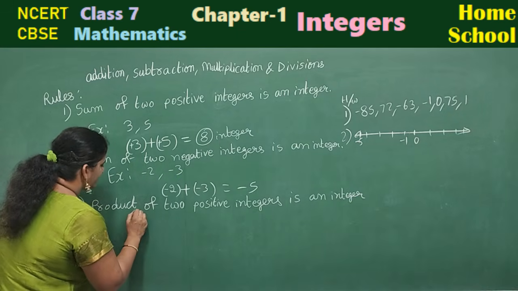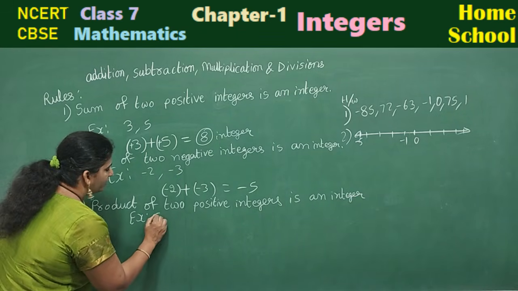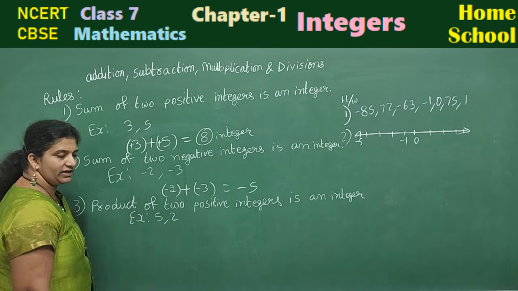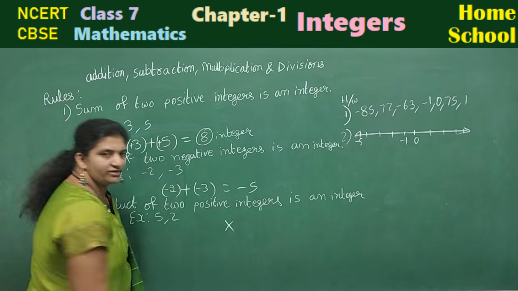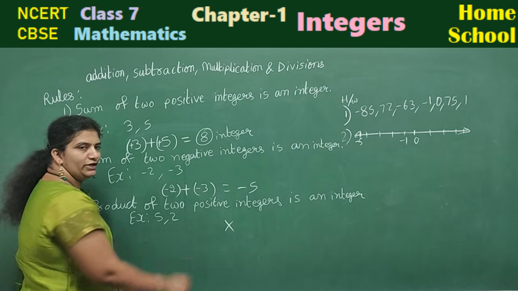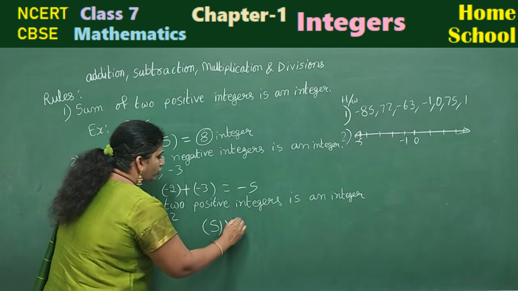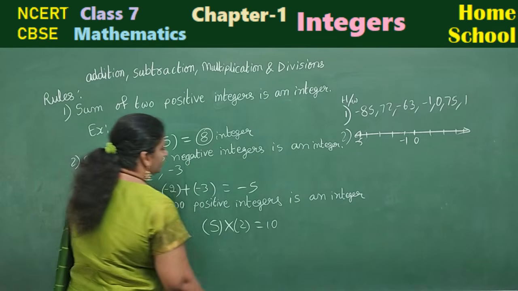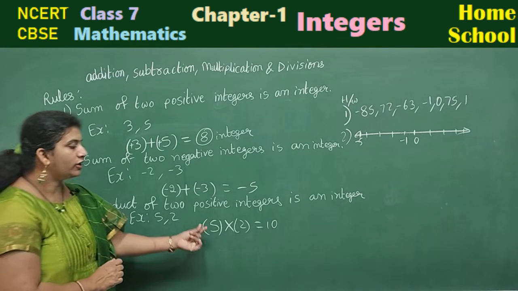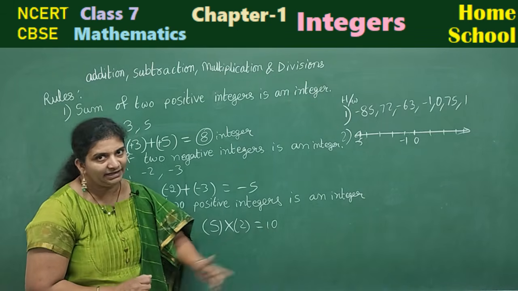Let us take this with an example. Any two positive integers you take, 5 and 2 I am taking here. Product means multiplication, right? With a symbol into or a cross mark. 5 into 2 is equal to 5 2s are 10. That means the product of two positive integers is also an integer.